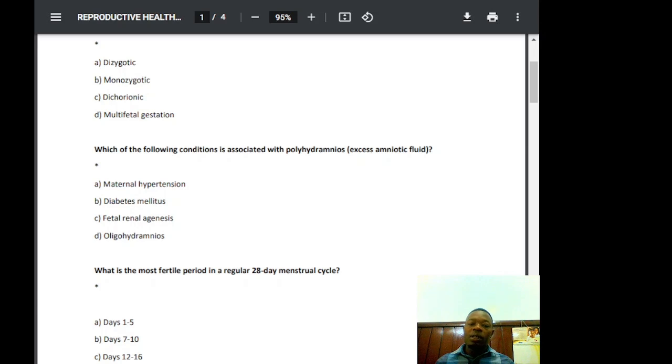Similarly, oligohydramnios is the opposite of polyhydramnios, so it's also incorrect. So diabetes mellitus causes polyhydramnios. Polyhydramnios results from excess amniotic fluid accumulation, and maternal diabetes leads to fetal hyperglycemia and osmotic diuresis. Excess fetal urine contributes to polyhydramnios, and other causes include fetal congenital anomalies in diabetic pregnancies. Okay, so that is the answer.